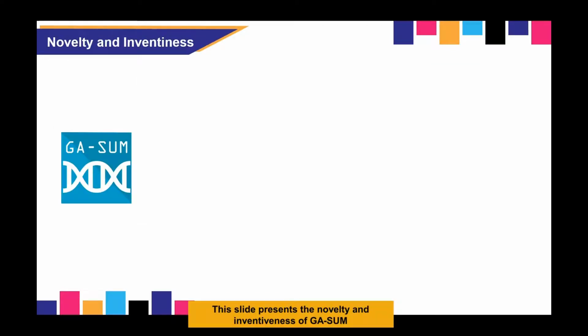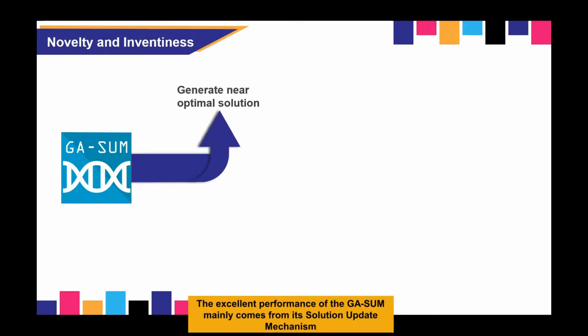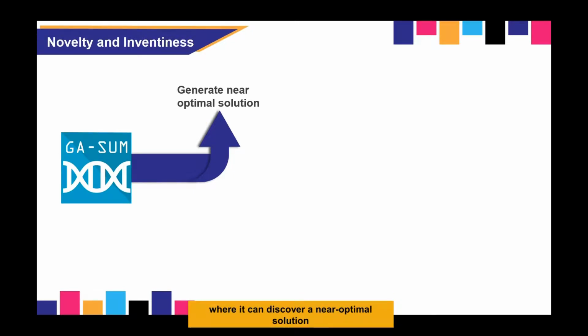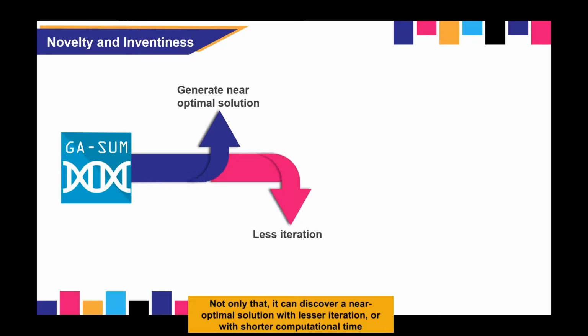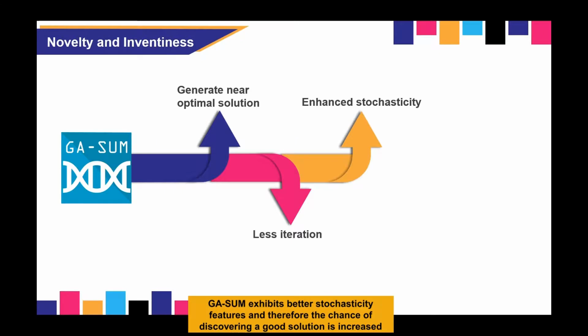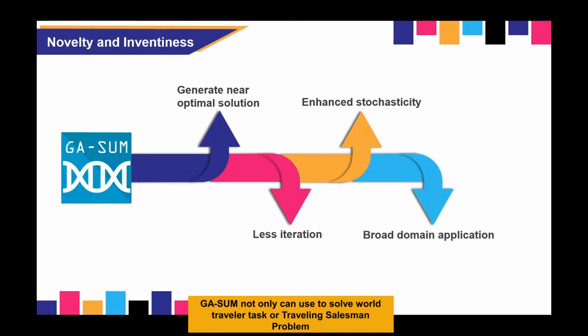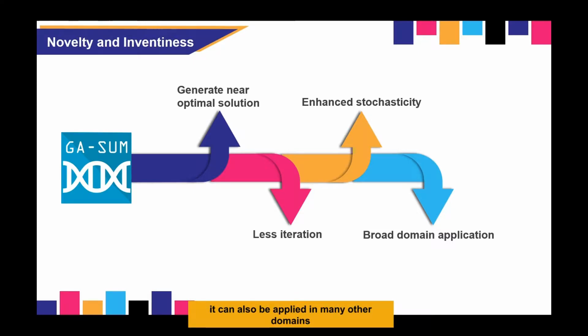This slide presents the novelty and inventiveness of GASUM. The excellent performance of the GASUM mainly comes from its solution update mechanism, where it can discover a new optimal solution. Not only that, it can discover a new optimal solution with lesser iteration or with shorter computational time. GASUM exhibits better stochasticity features, and therefore, the chance of discovering a good solution is increased. GASUM not only can be used to solve a world traveler task or traveling salesman problem, it can also be applied in many other domains.